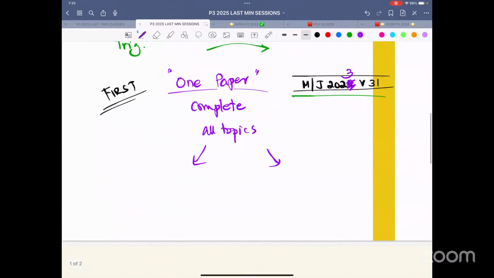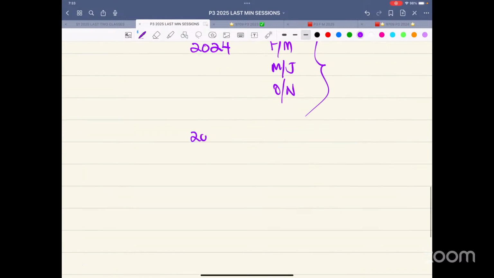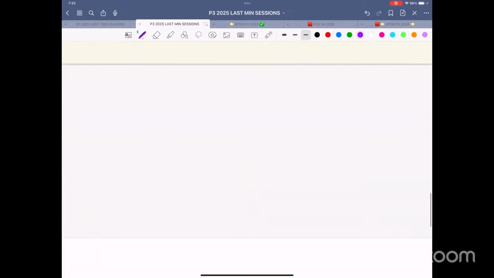And as far as the other papers are concerned, all the papers of 2024, whether it's February, March, whether it's May, June, whether it's October, November, that's all uploaded. Even the 2025 February, March paper, that is also uploaded. So now let's focus on this one.